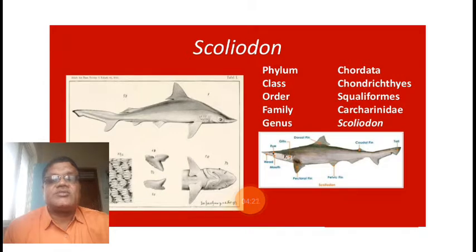Means to convert the complex into simple is called digestion. Complex contains carbohydrates, proteins and lipids. After digestion, carbohydrates are converted into sugars, proteins are converted into amino acids and fats are converted into fatty acids and glycerol.